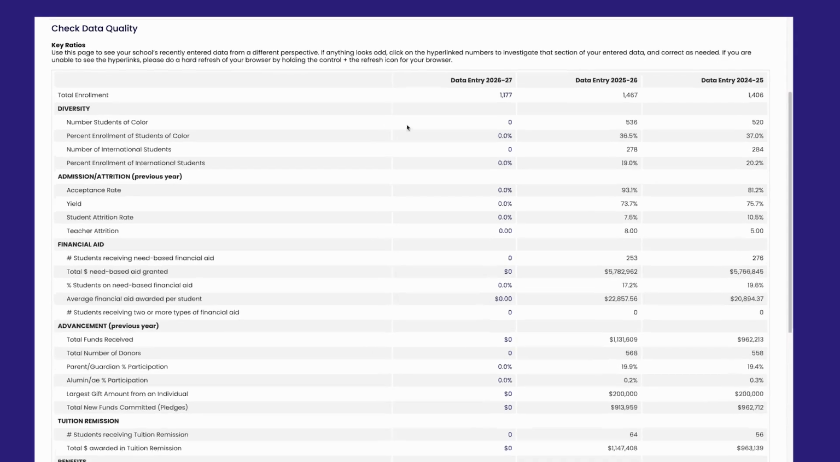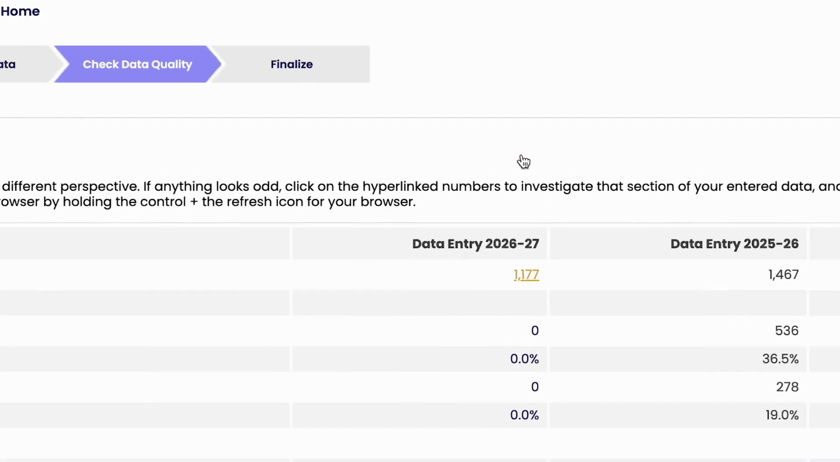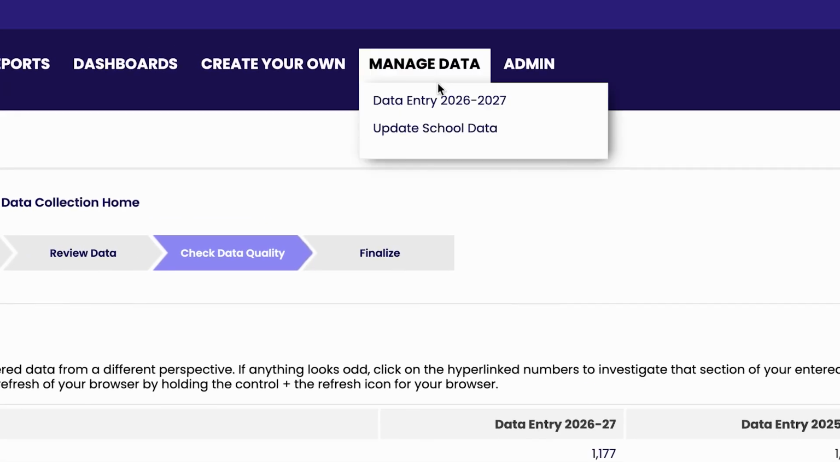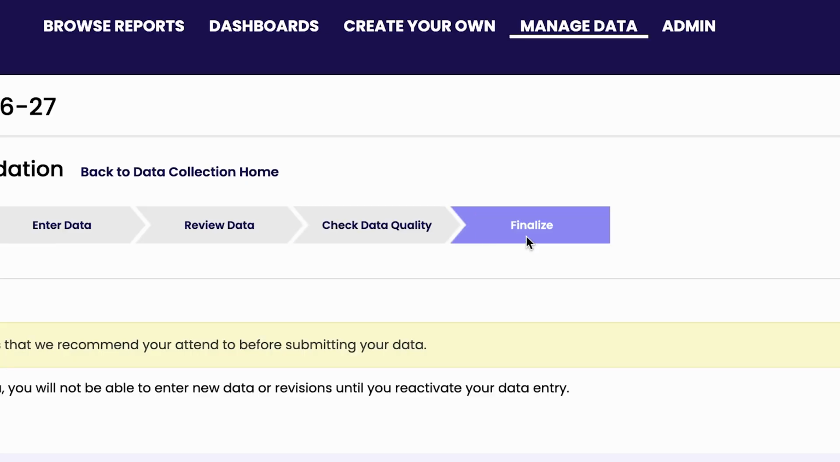If any numbers entered this year look off, click on the numbers in the first column to navigate directly to those sections. Review and make needed updates to your data. If numbers in previous years look off, go to Manage Data, Update School Data, and make the needed updates. Run this report by clicking on the Check Data Quality chevron for your foundation and financial operations data as many times as needed until all data are correct. Click on Finalize in the chevron and then Submit.